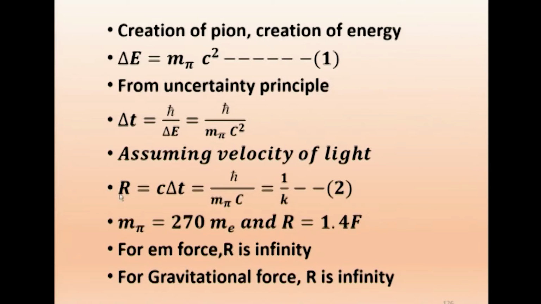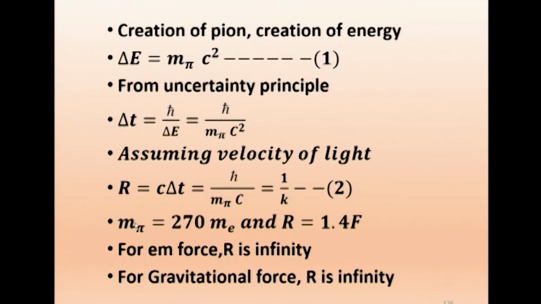So, that is r. R is equal to c into delta t. This delta t we are just substituting. Just we are substituting h cross by m pi. So, c will get cancelled, and we get this. Therefore, h cross by m pi c is the range, and we call that 1 by k. That is h cross by m pi c is called 1 by k, because for later derivation we will just be putting k instead of this whole thing. Okay, that is equation 2.